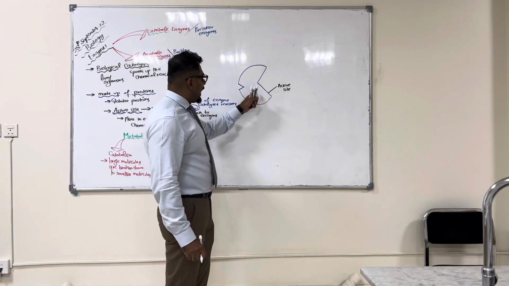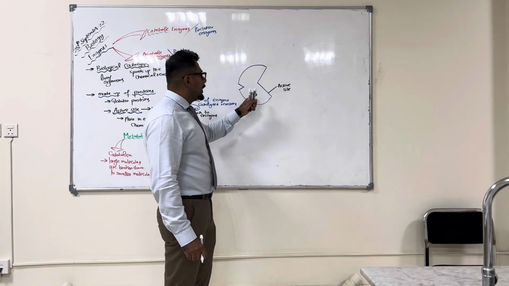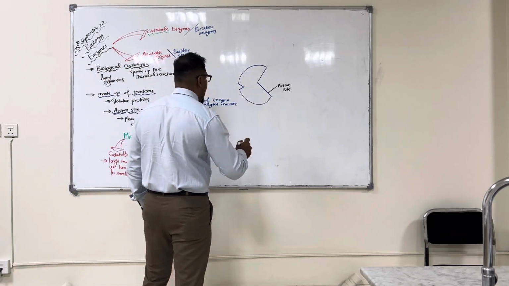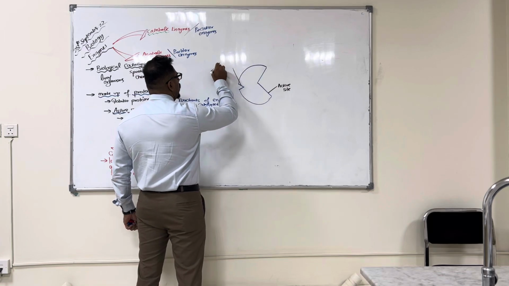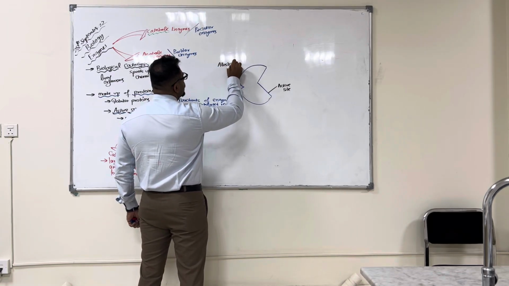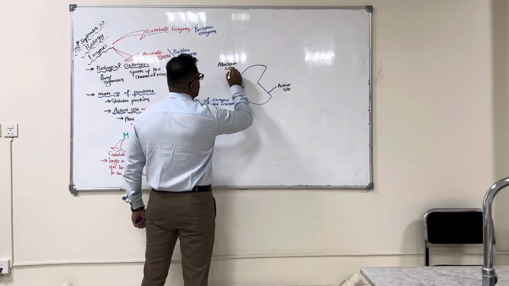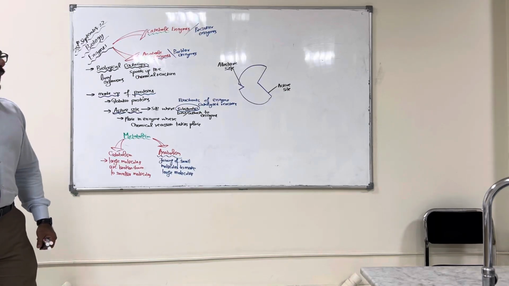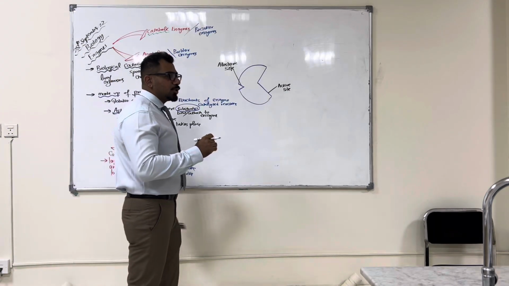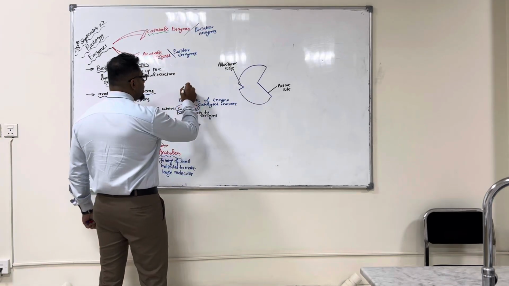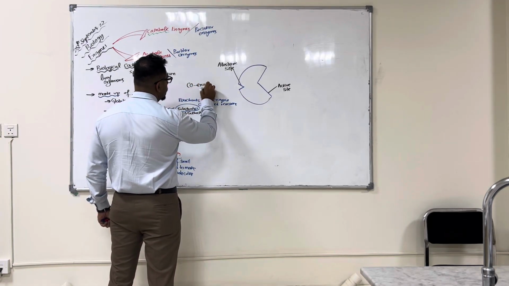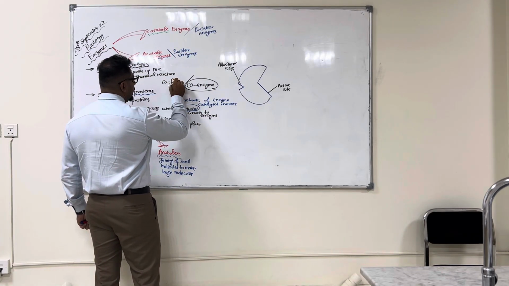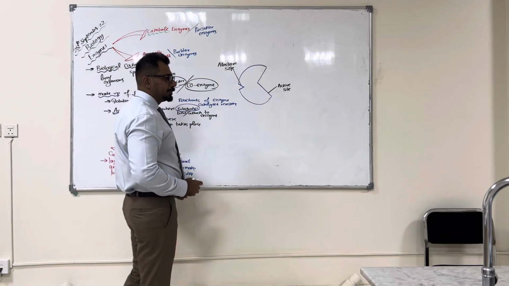Next thing. If you see, I made another bend, you see a dent over here, other than the active site. Now, the enzymes have another site other than the active site. This is called the allosteric site. What is it called? Allosteric site. Now, with this allosteric site, a coenzyme or a cofactor comes and binds.